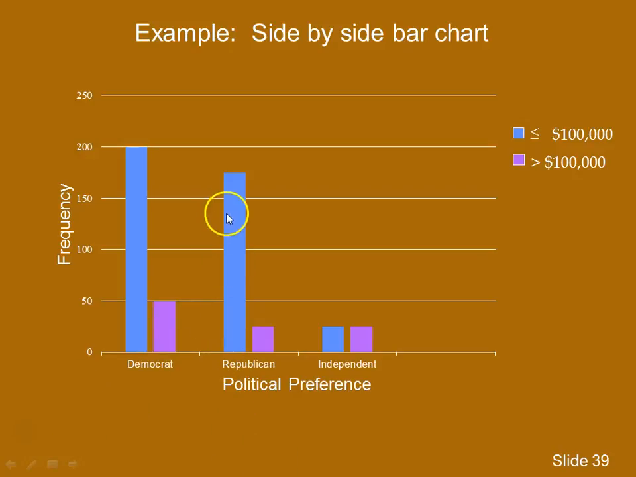For Republicans, we had 175 with an income below 100,000, and 25 Republicans with an income above 100,000. And with the independents, we had 25 in each category, 25 below 100,000 and 25 above 100,000. So that's called a side-by-side bar chart and gives us a fairly easy way of putting two variables on the same graph. Again, it's a frequency bar chart because I'm measuring frequencies on the vertical axis.